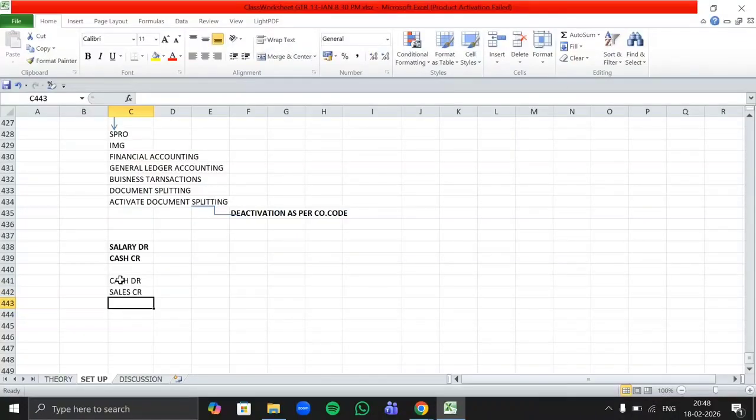Now if I want to post these two transactions, which general ledgers do I need to post to? We need the salary one and cash, two GLs. Then not sales. Yeah, sales also. Sorry, I had not said that.